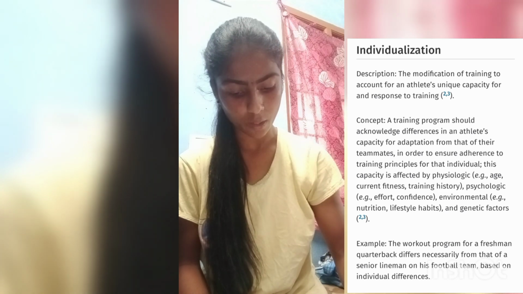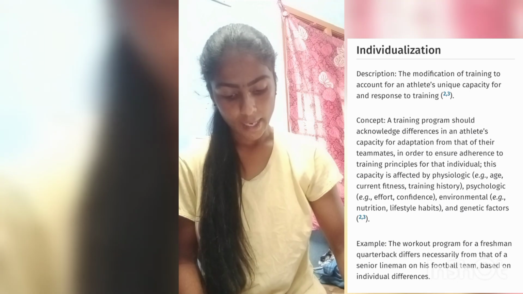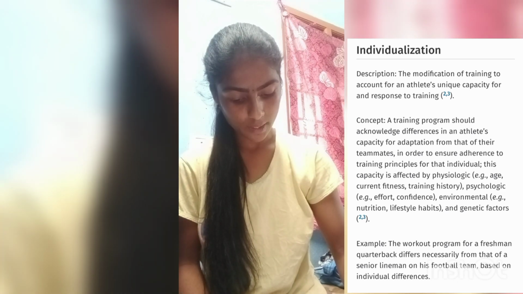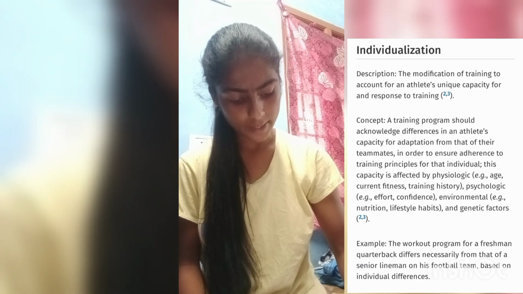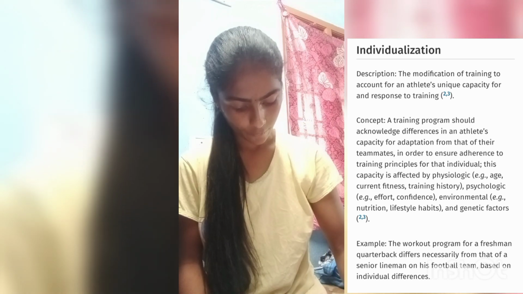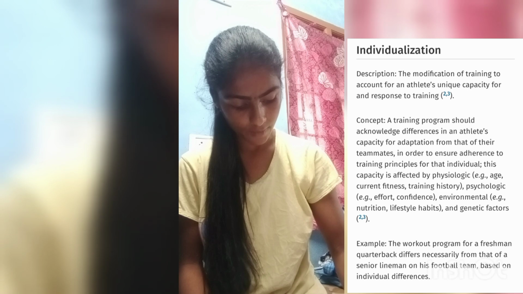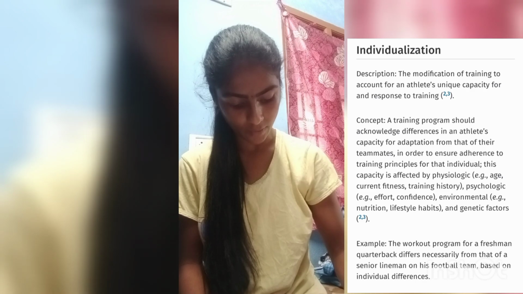Concept: a training program should acknowledge differences in an athlete's capacity for adaptation from that of their teammates in order to ensure adherence to training principles for that individual. This capacity is affected by physiologic factors, for example age, current fitness, and training history; psychologic factors, for example affect and confidence; environmental factors, for example nutrition and lifestyle habits; and genetic factors. Example: the workout program for a freshman quarterback differs necessarily from that of a senior lineman on his football team based on individual differences.